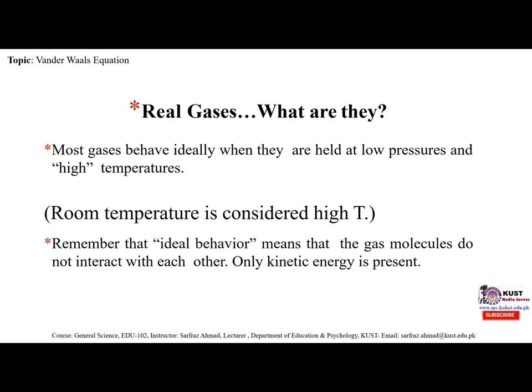Room temperature is considered high temperature. Remember that ideal behavior means that the gas molecules do not interact with each other. Only kinetic energy is present.